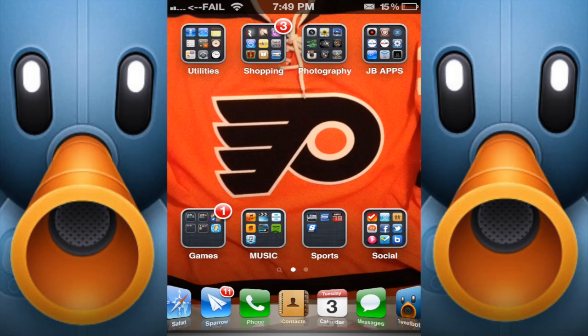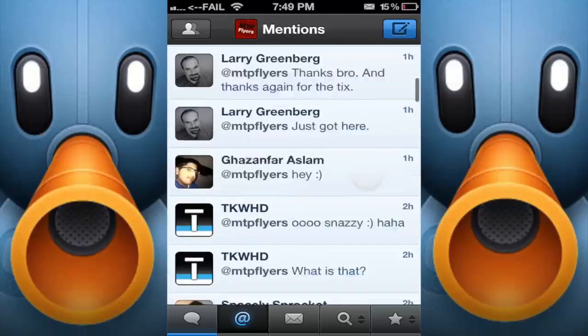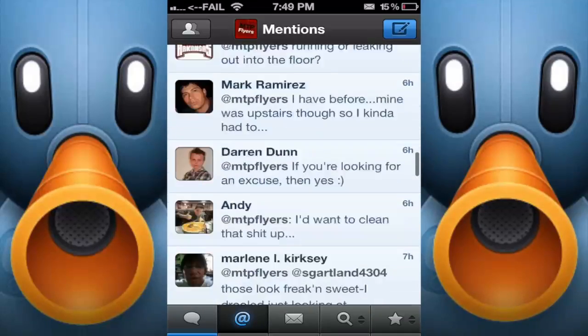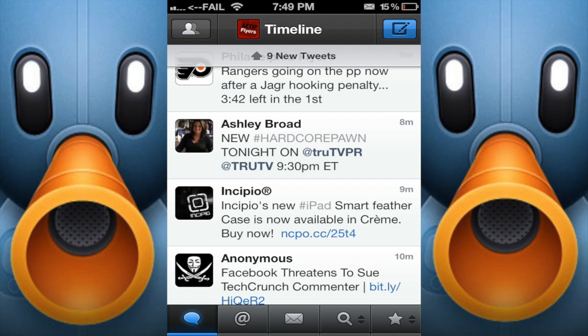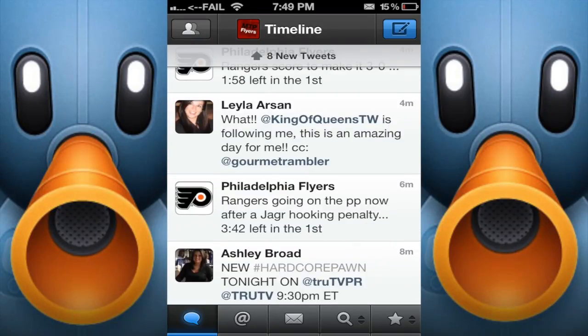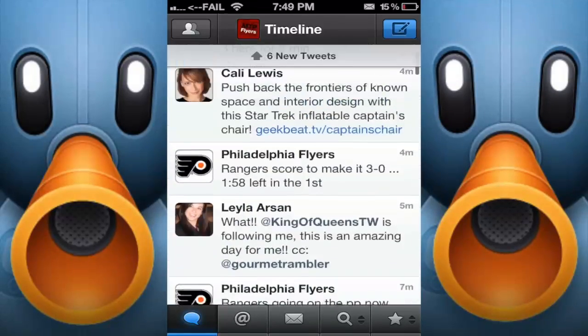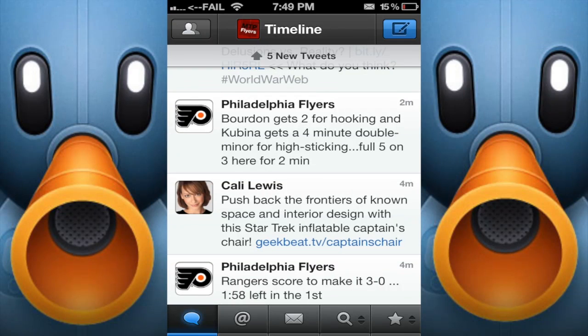I want to talk to you guys about TweetBot. TweetBot is an application, obviously, for Twitter. And what I like about this so much is, number one, and other apps do this, but I'll get into more things that it doesn't do, you can set it to continue where I left off. So if I have something on here that I am reading, it'll let me start off where I was and go to my new tweets.